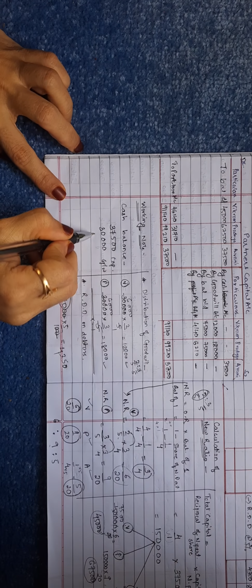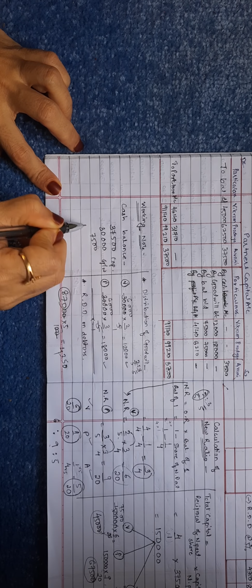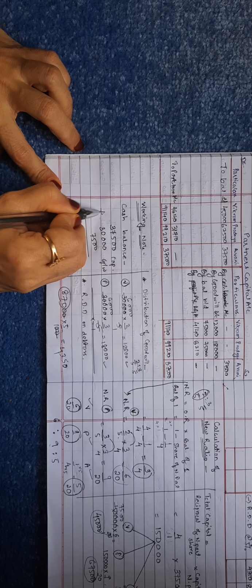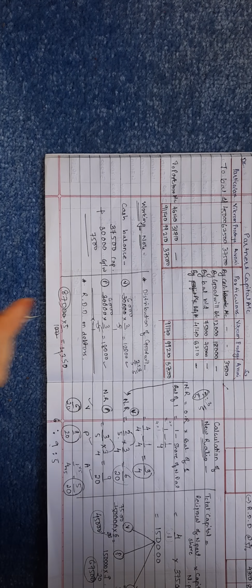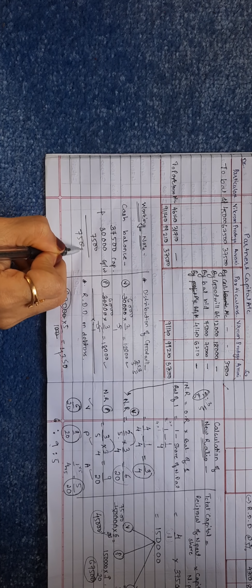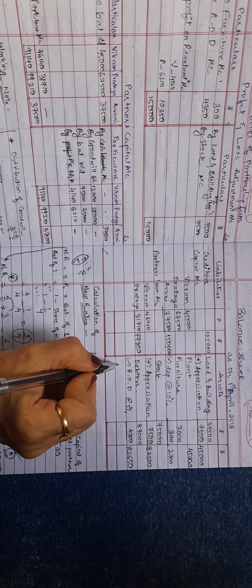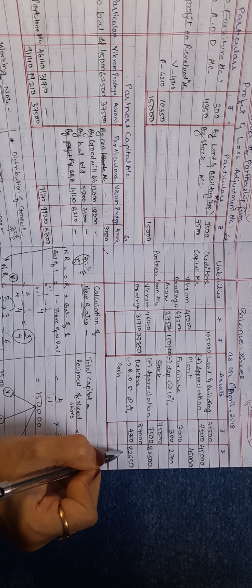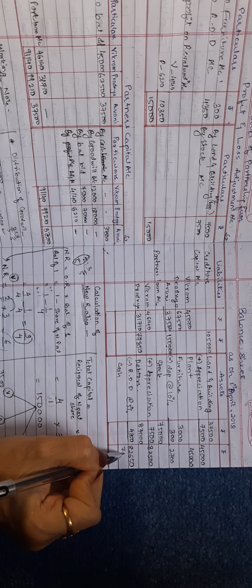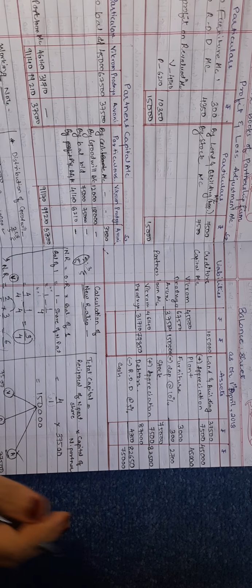So that balance will be added here. Now take the total of all these three. It will be 75,000. So the total amount of cash is 75,000. We'll write cash on the asset side with the amount 75,000.